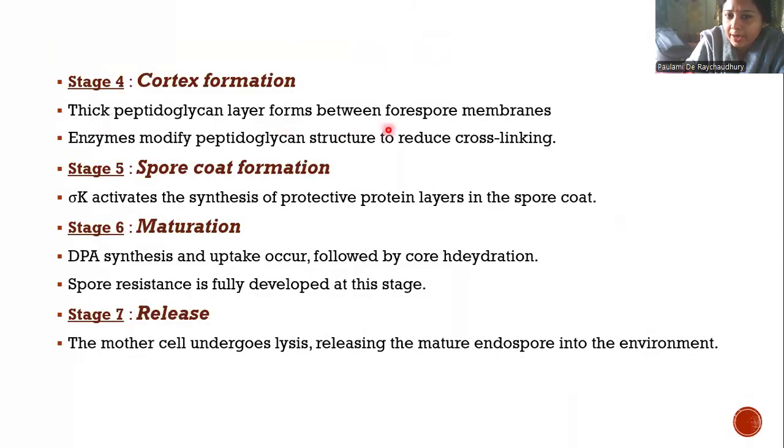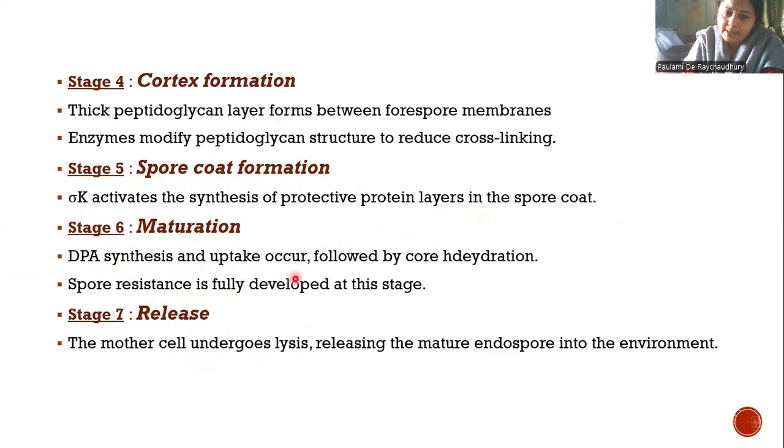Now, a thick peptidoglycan layer forms between the forespore membranes. Inside the mother cell, there is engulfment of the forespore, septum formation and forespore membrane formation. In between the forespore membranes, a thick peptidoglycan layer forms. Enzymes modify the peptidoglycan structure to reduce the cross-linking. Next is the spore coat formation. Sigma K activates the synthesis of protective protein layers in the spore coat. So first the core formation, the cortex, then the spore coat, inner to outer.